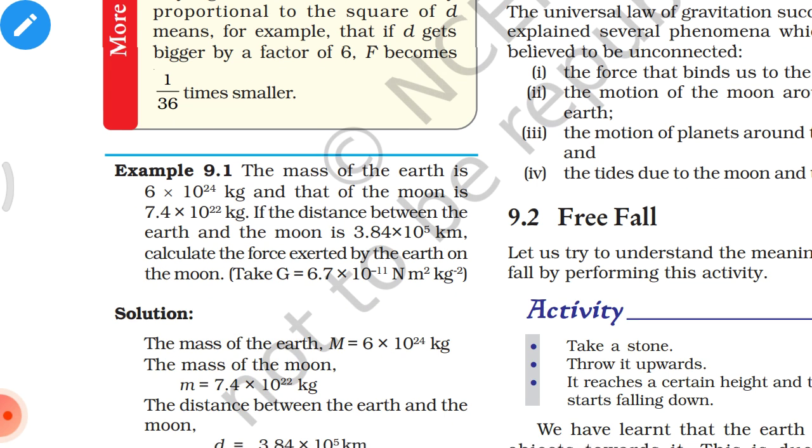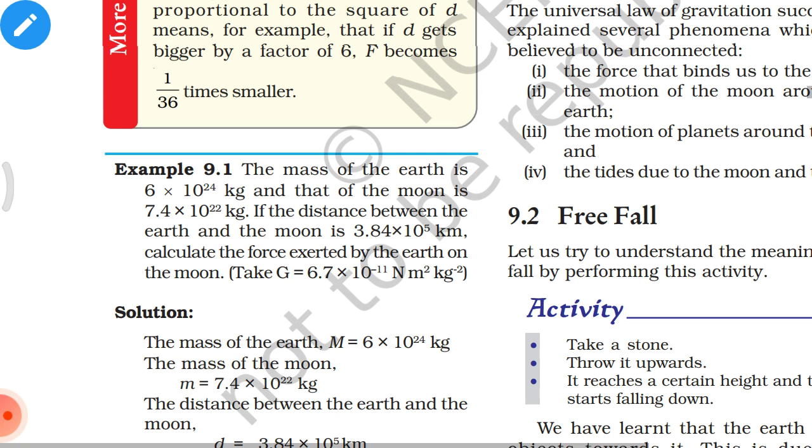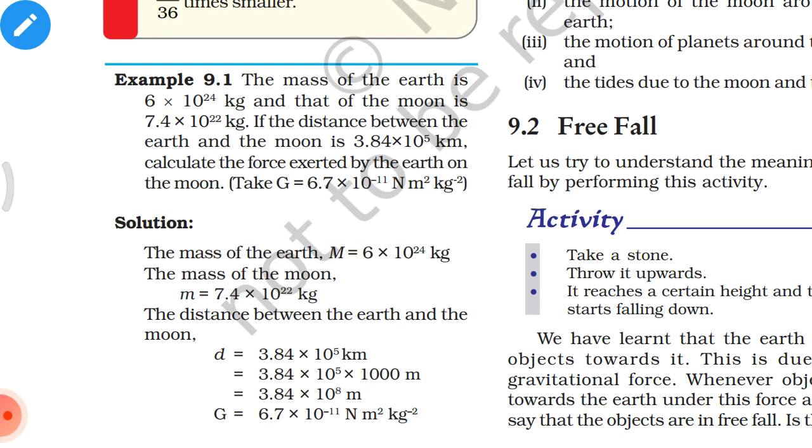Example 9.1. The mass of Earth is 6 into 10 to the power of 24 kilograms and that of the Moon is 7.4 into 10 to the power of 22 kilograms. If the distance between the Earth and the Moon is 3.84 into 10 to the power of 5 kilometers, calculate the force exerted by the Earth on the Moon. Take G is equal to 6.7 into 10 to the power of minus 11 Newton meter squared per kilogram squared. Solution. The mass of the Earth, capital M, is equal to 6 into 10 to the power of 24 kilograms. The mass of the Moon, small m, is 7.4 into 10 to the power of 22 kilograms.